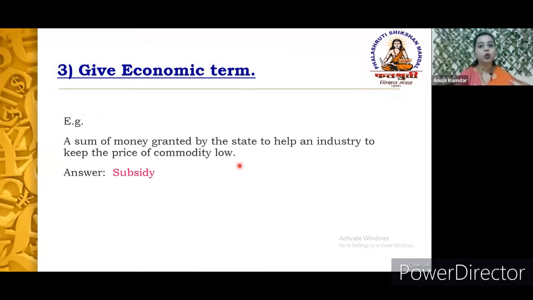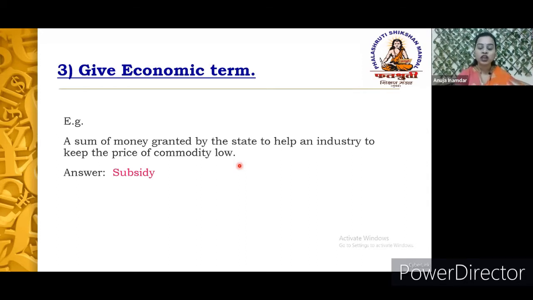When you read the textbook, you might find a few concepts which are highlighted. You will find the meaning and the definition of all these concepts in the glossary, which is on page number 99 of the textbook. So your concepts have to be very strong in order to solve the entire question number 1.